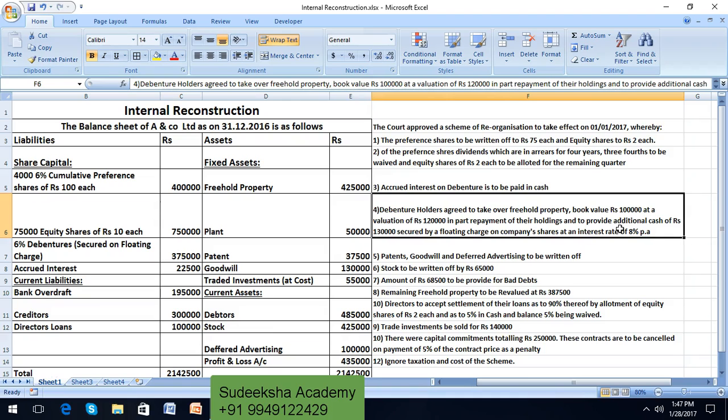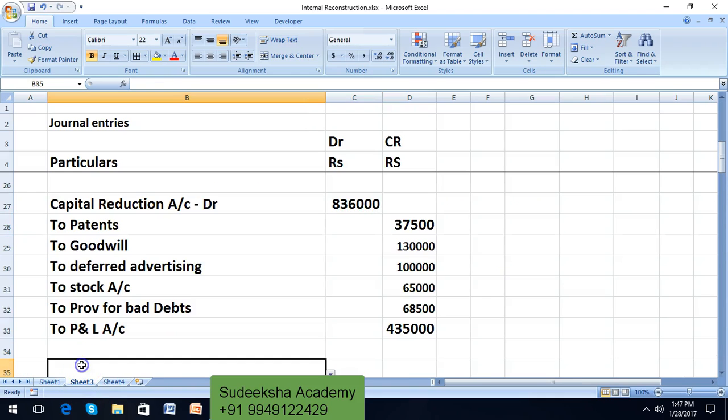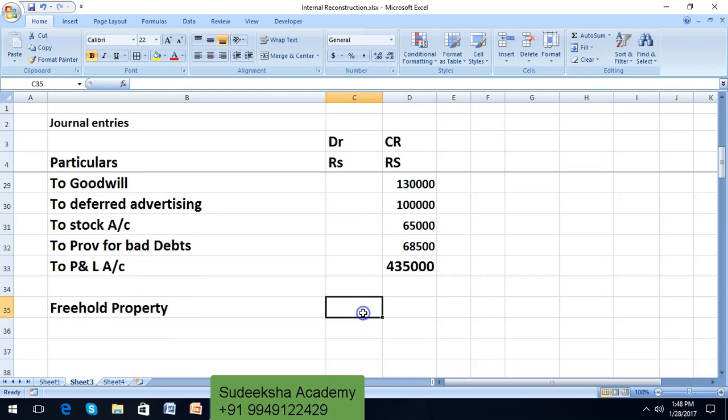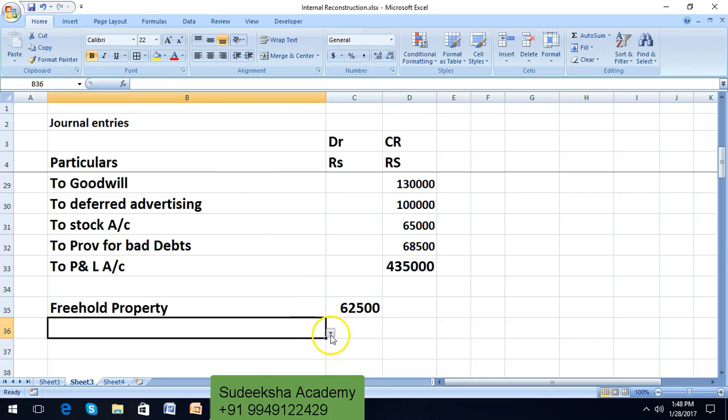Now the balance left is 3,25,000. It has been revalued to 3,87,500. So there is a gain of 62,500 which needs to be credited to capital reduction account. Let us write down freehold property 62,500 to capital reduction account.